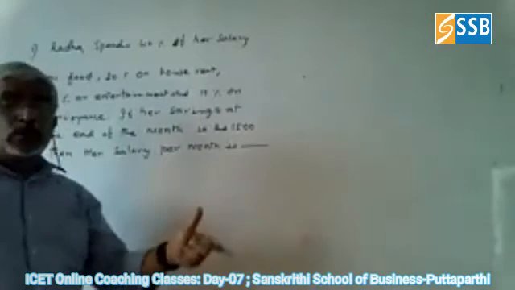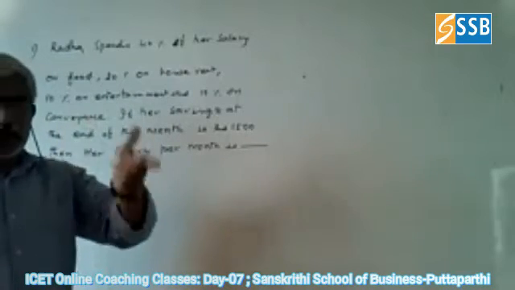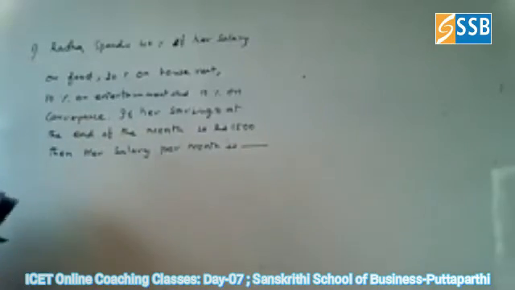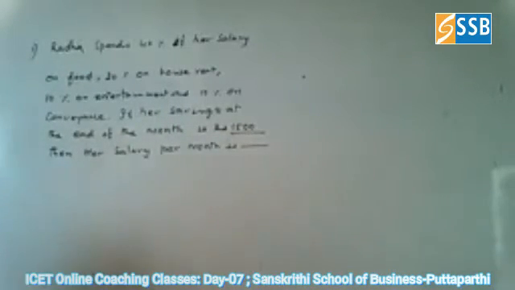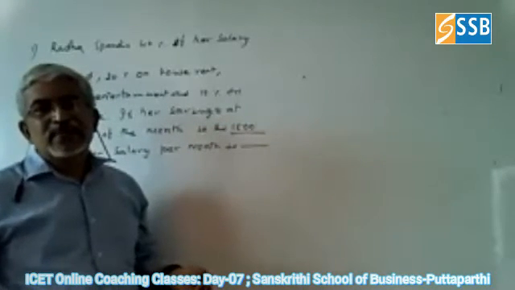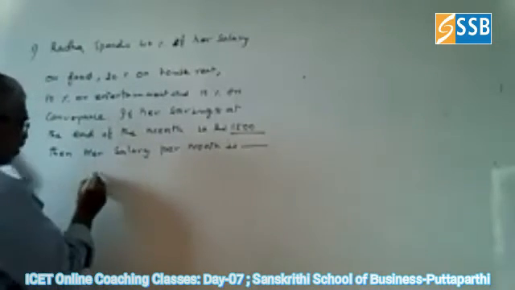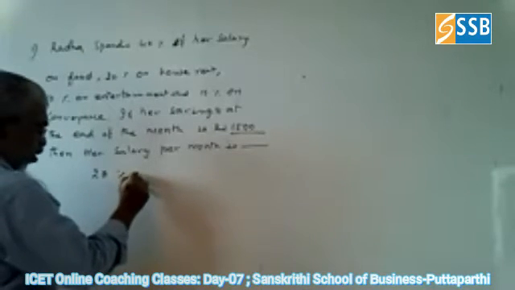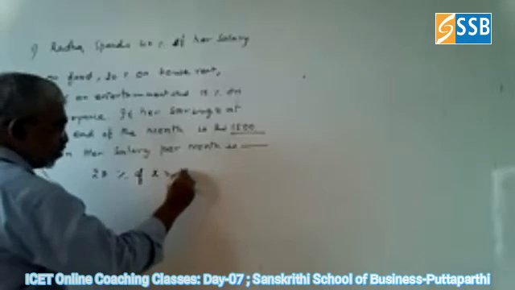And the remaining 20, so 100 we got as the base. Remaining 20%, that is 20 rupees we are saying. So the remaining 20% value is what? 1500. So she is saving 1500 as 20%. So 10% is 750. So her salary is 7500. Straight away we can write: 20% of salary X is equal to 1500.